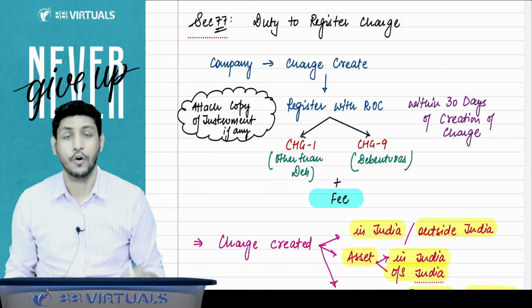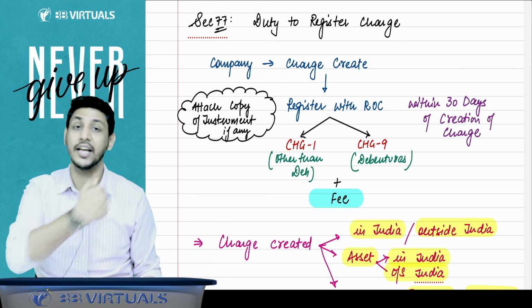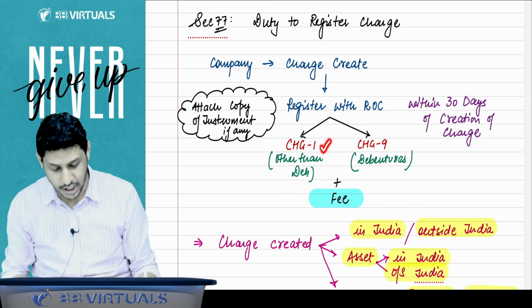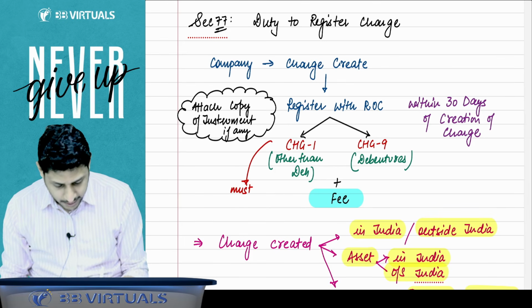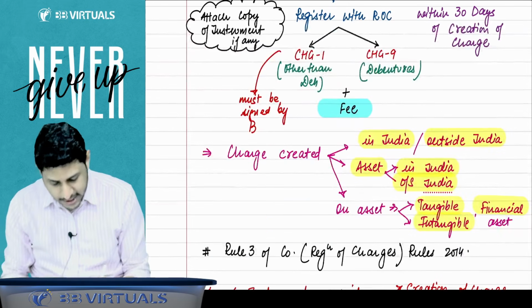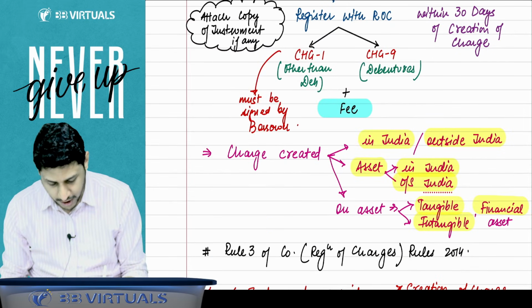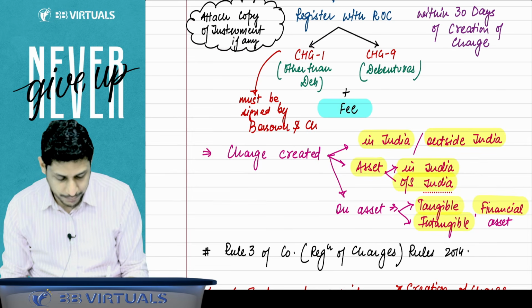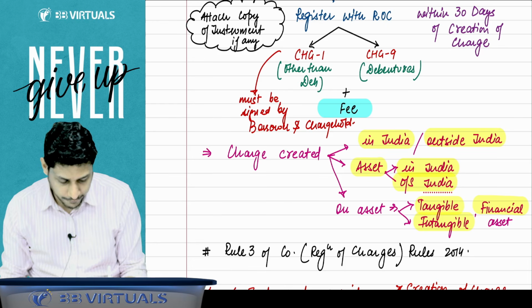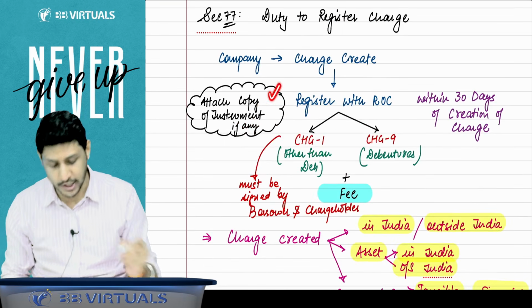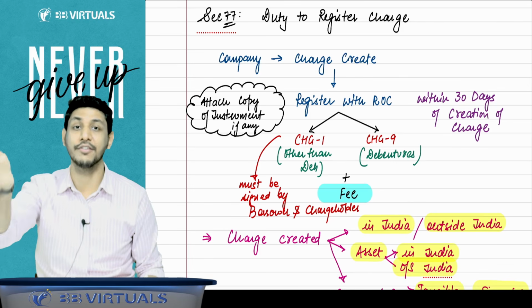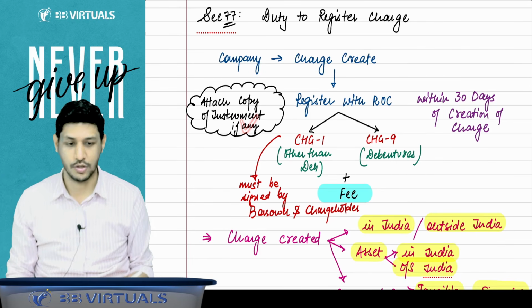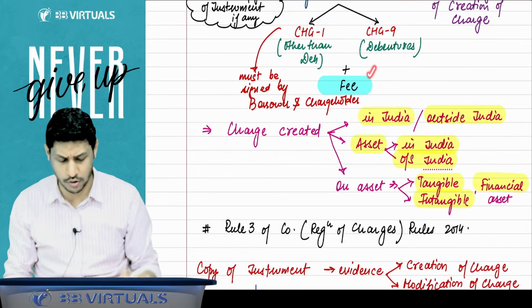If you are creating the charge for the debentures, then you have to file the form CHG 9. In all other cases, you have to file the form CHG 1. And please note one more point here, that it must be signed by borrower as well as charge holder. Charge holder means the person or the lender in whose favor you have created the charge. And you have to attach the copy of instrument also. Sir, what is the copy of instrument? Instrument is like a loan agreement or any instrument by which that charge is created. That copy you have to attach also. Okay, sir. And you have to give the fees also to the ROC.